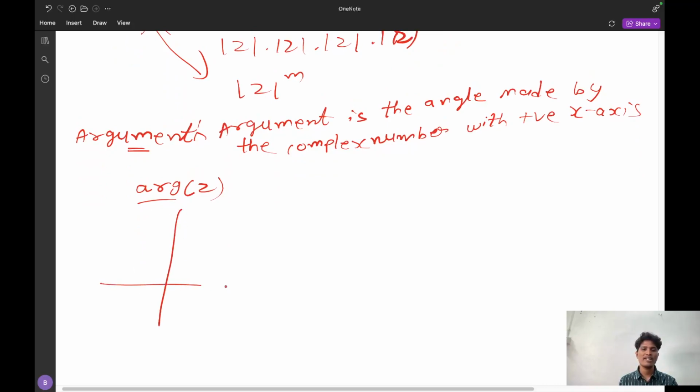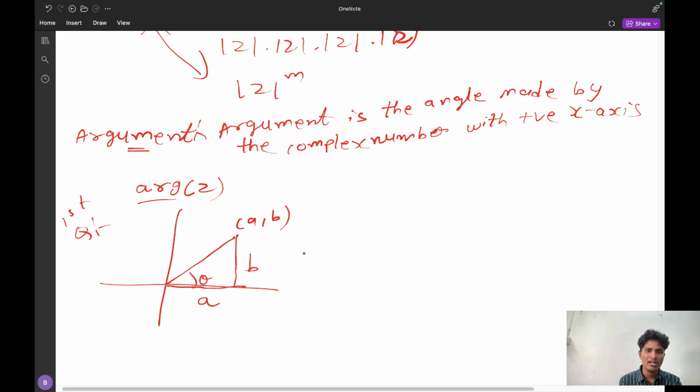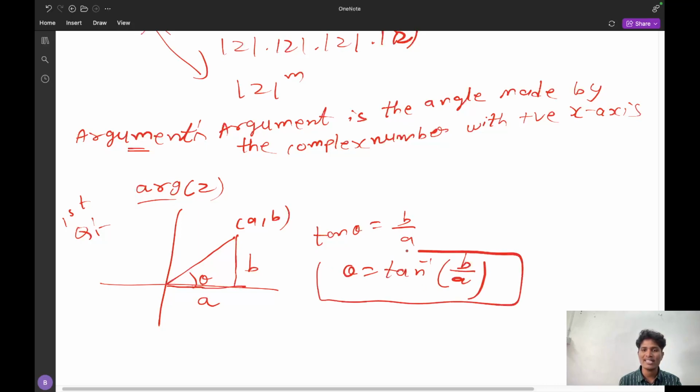So suppose if I take the first quadrant case, this is a complex number. Suppose it is the point a comma b. So this value is a and this value is b. Suppose if I take theta here, what is tan theta? Tan theta equal to b by a. What is theta? Theta equal to tan inverse b by a. So in the first quadrant, theta equal to tan inverse b by a is an angle made with the positive x-axis. So this is said to be argument. That is argument of z is equal to theta here. What is theta?